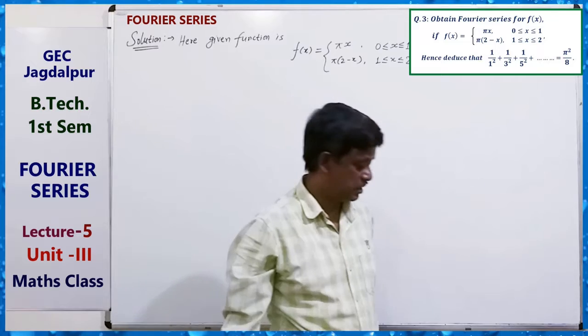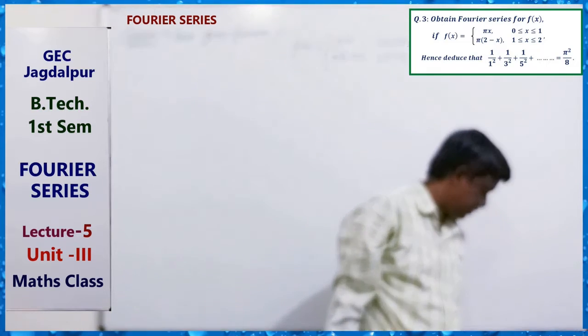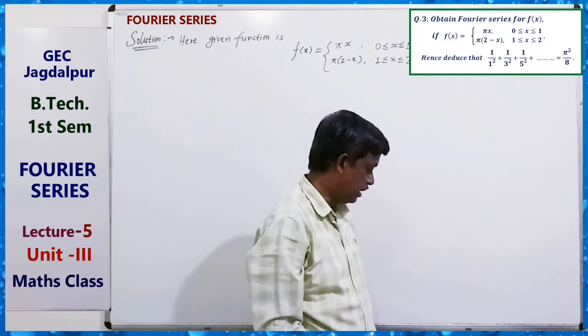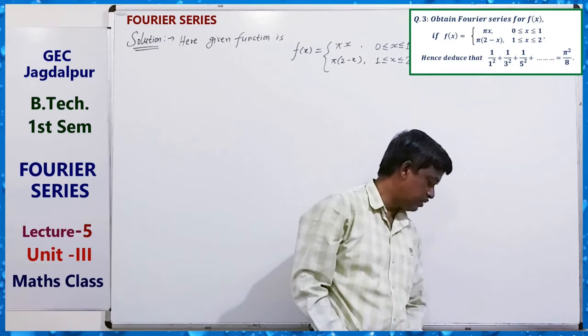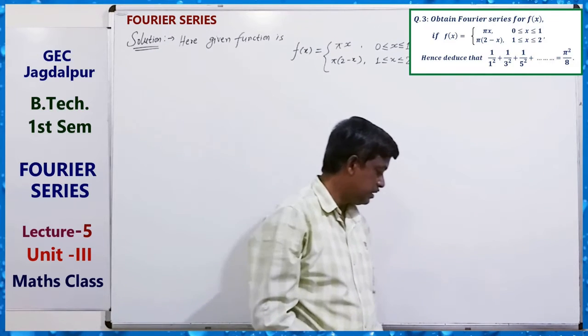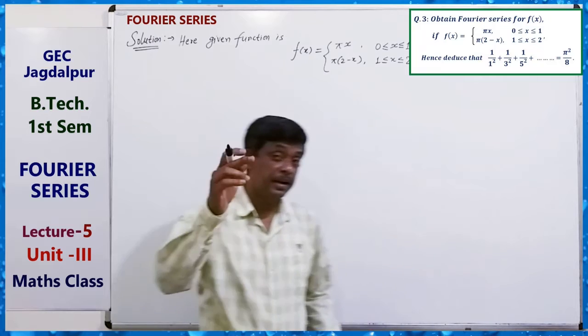This is the given function. We have to find the Fourier series and also prove the relation.